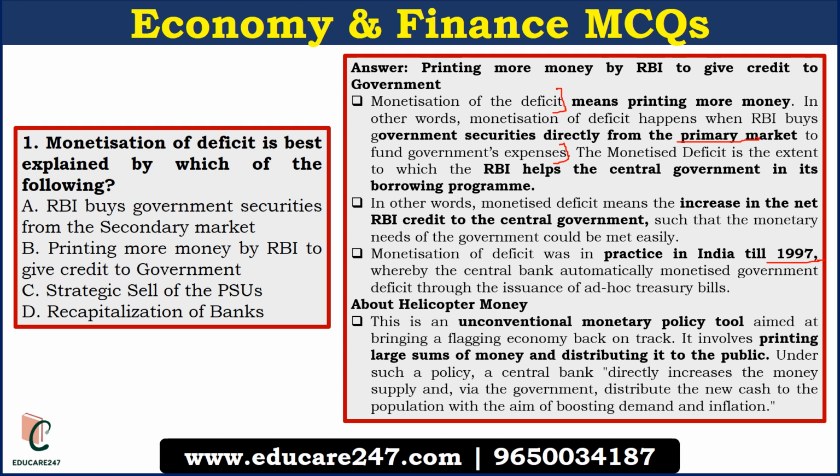Basically, RBI prints more money and gives to the public with the help of government. Government basically supplies more money to the public so that our demand will rise and overall economy will come on the track. So this is very important concept. Please remember that it can be asked in your examination because at this time there is lots of discussion about monetization of deficit and helicopter money.